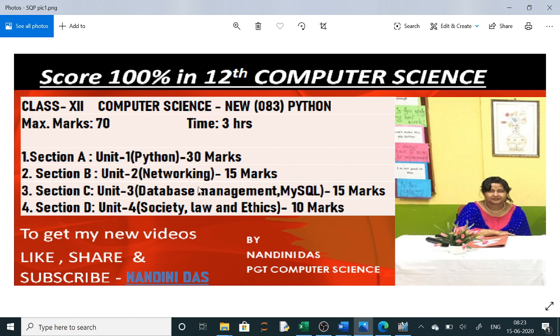You go through the portion. After solving these many question papers, I am sure that all will get 95 plus very easily. Just go through the portion nicely and then you just discuss what all problems you are having.